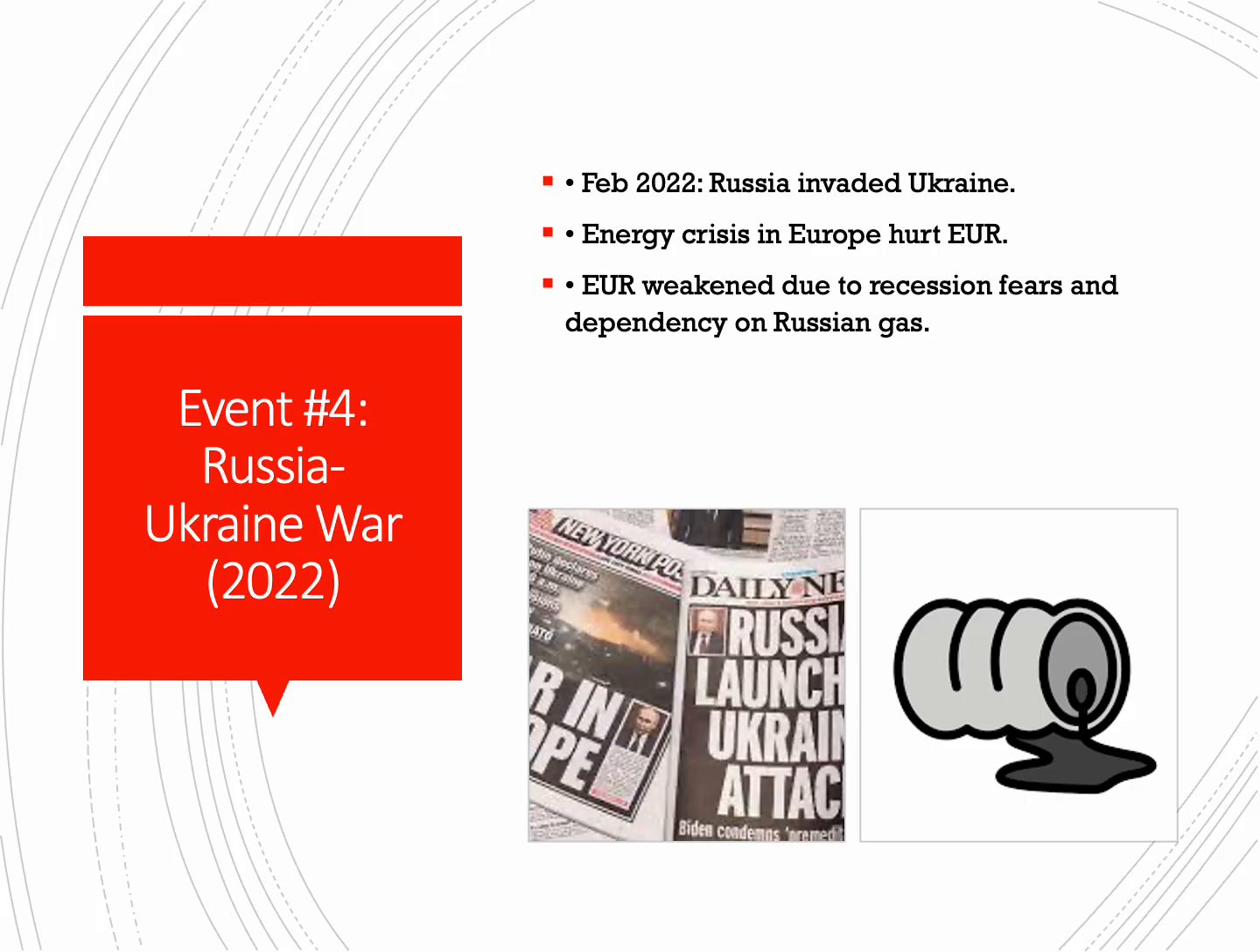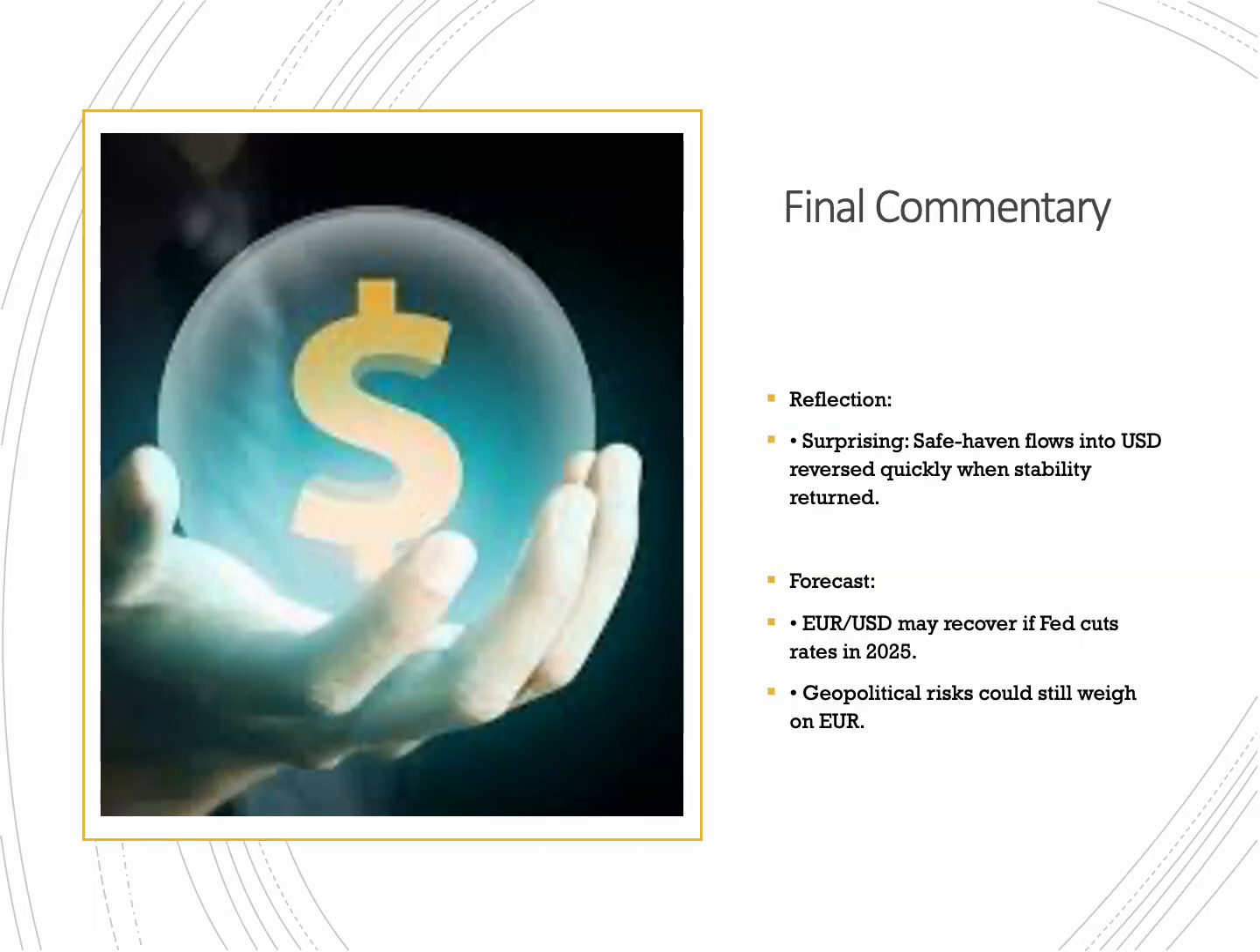This, of course, caused the euro to weaken due to huge recession fears and the dependency on Russian gas, which was now being restricted from the war, as well as huge tariffs being put to try to curb some of the Russian aggression. This caused major swings for the euro, obviously causing the dollar to strengthen once again against the euro. Some of the final commentary I'll go over is a quick reflection and a quick forecast.